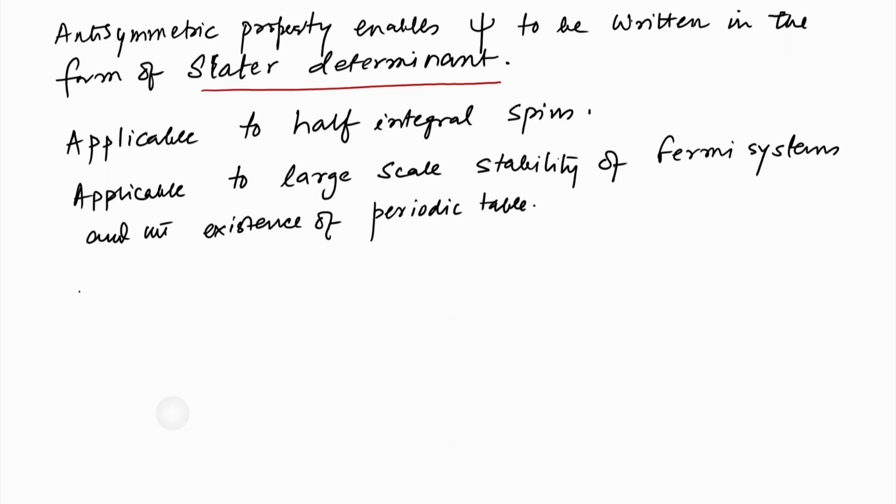So, let us talk about bosons, which correspond to symmetric wave functions.